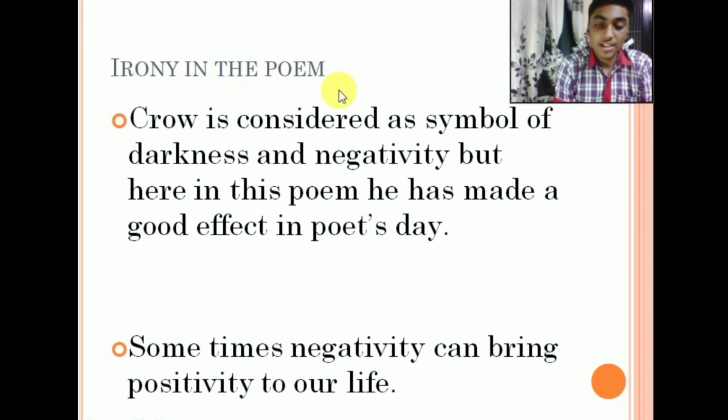Now let us see the irony in the poem. There is an irony in this poem. What is that? Crow is considered as a symbol of darkness and negativity. Yes, we all know that it symbolizes death actually. But here in this poem, it has made a good effect on the poet's day.